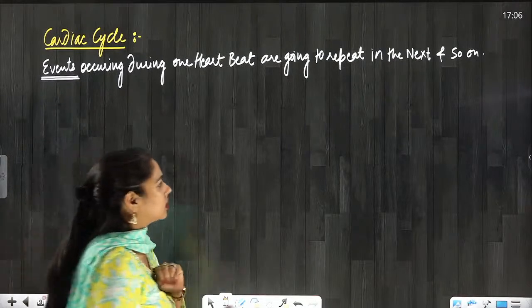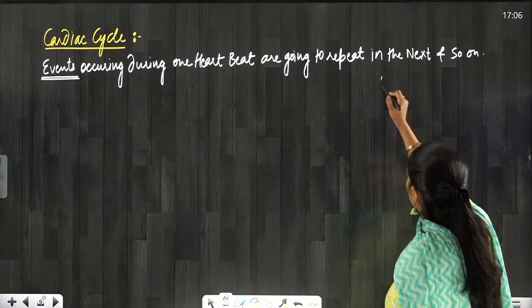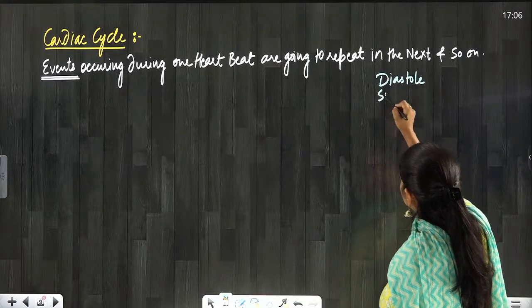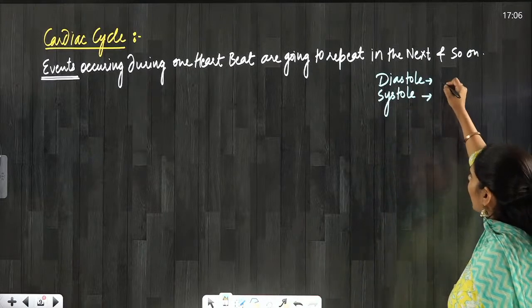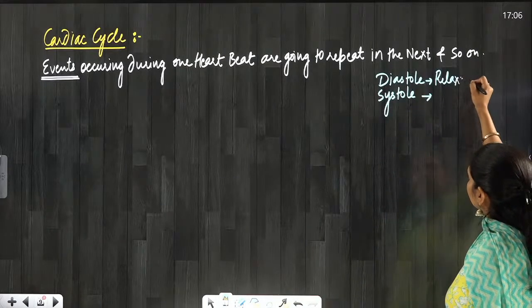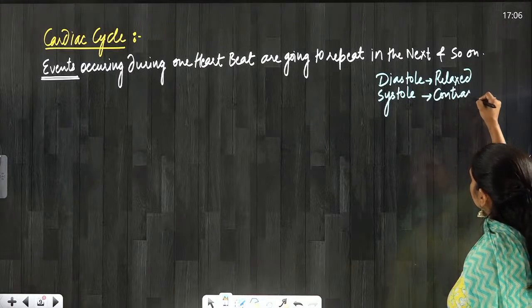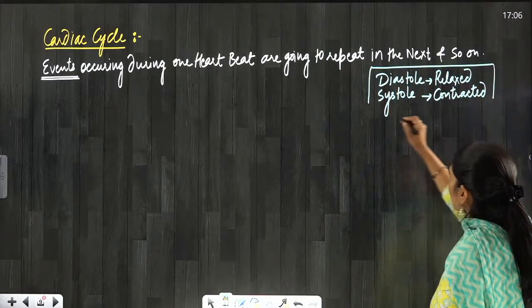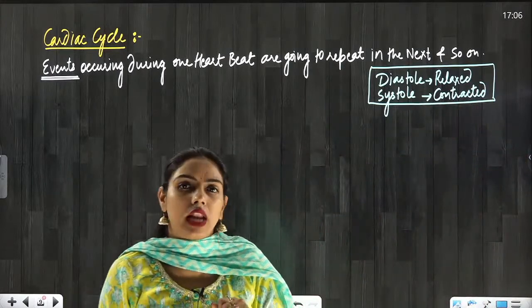Okay everyone, so we will talk about these events, and to understand these events you should know two terms. There are two terms which are very, very important. One is diastole and one is systole, everyone. Diastole means relaxed state and systole means contracted state. So wherever we use systole, it means contraction, and diastole means relaxation.